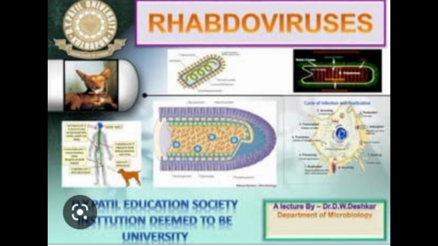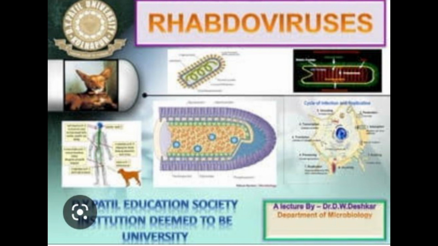The Negri body appears as intracytoplasmic oval or round purplish-pink bodies, 3 to 27 micrometers, with characteristic basophilic inner granules. The Seller's technique, basic fuchsin and methylene blue in alcohol, is used to demonstrate this body. Isolation of virus: the virus can be isolated from specimens like CSF, saliva and urine by intracerebral inoculation in mice. A more rapid and sensitive method is isolation of virus by tissue culture. WI-38 and BHK-21 cell lines are used.